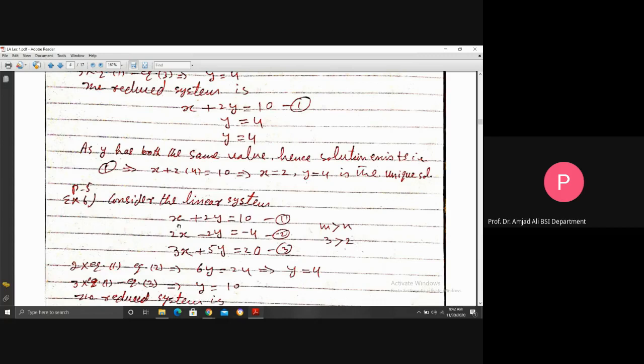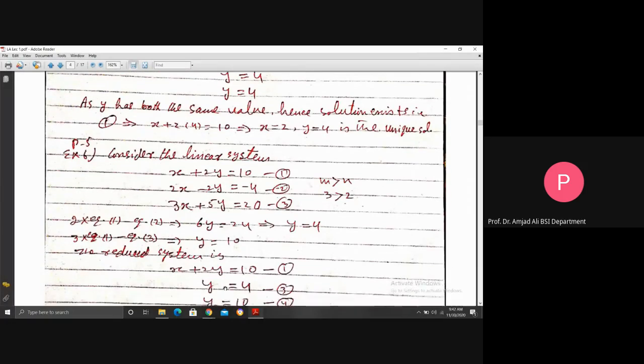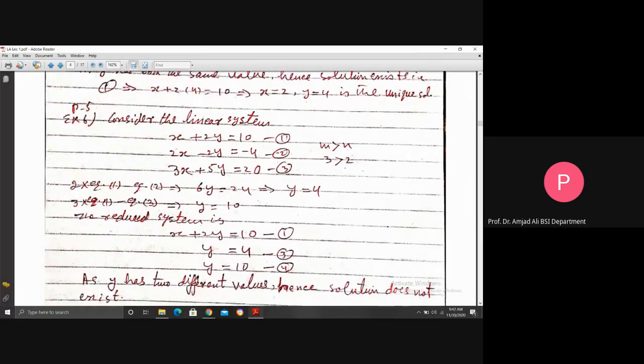And eliminating x from equation 1 and 3, 3 times equation 1 minus equation 3 implies y is equal to 10. So y is equal to 4, y is equal to 10. Two different values in the reduced system: the first equation x plus 2y is 10, y is equal to 4, y is equal to 10. As y has two different values, hence a solution does not exist.